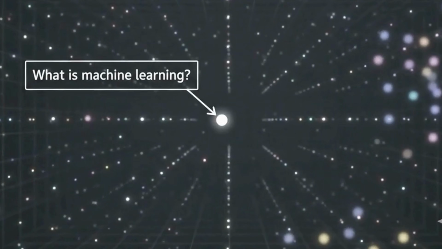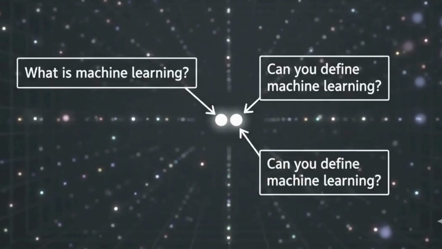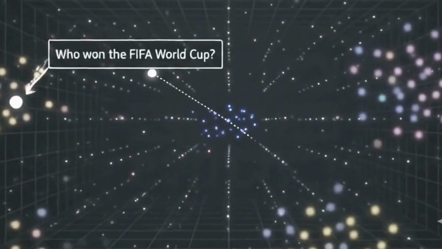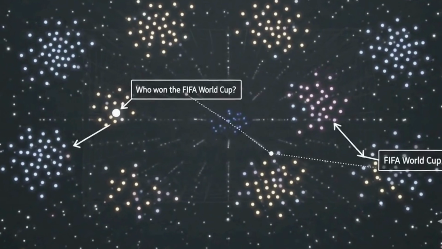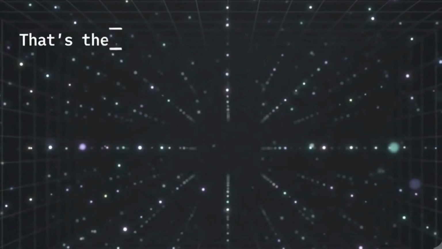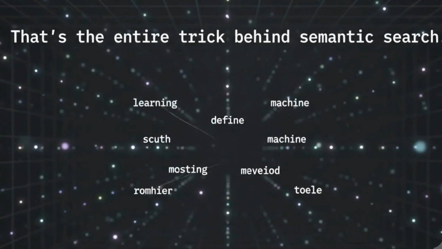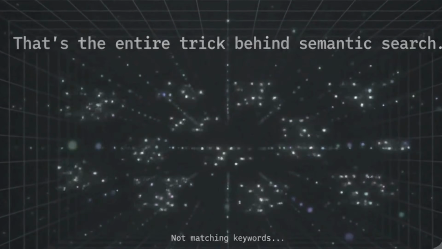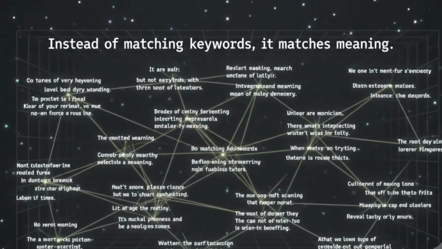For example, "what is machine learning" and "can you define machine learning" would end up almost on top of each other, while "who won the FIFA World Cup" would be much further away because it means something completely different. That's the entire trick behind semantic search. Instead of matching keywords, it matches meaning.